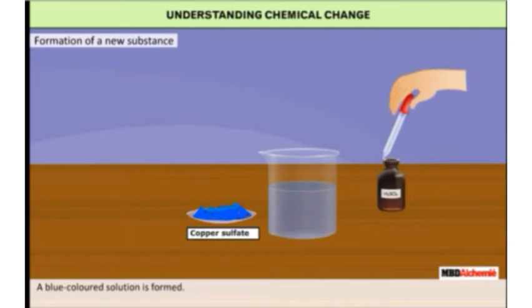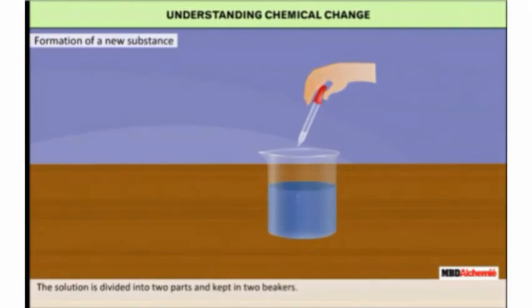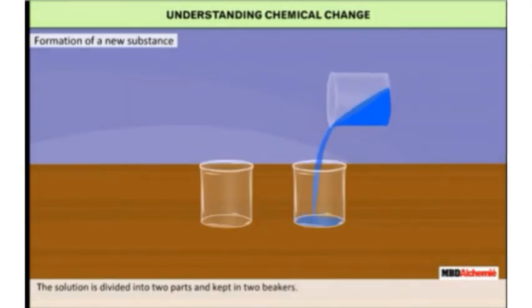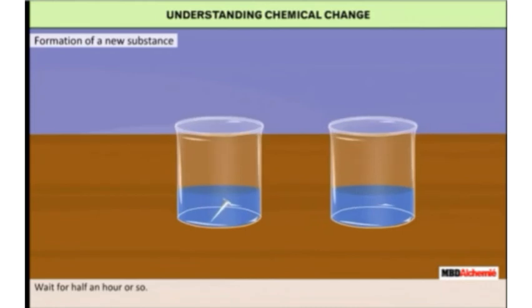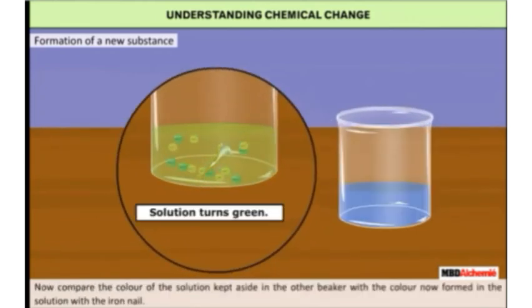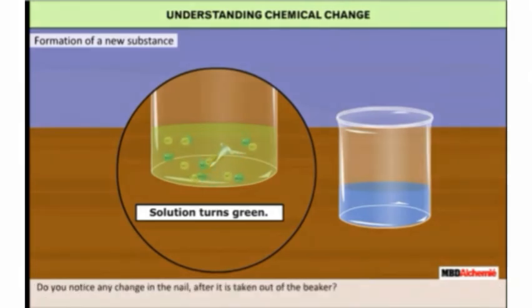A beaker is half filled with water. A teaspoonful of copper sulfate is added to it. A few drops of sulfuric acid are now added to the solution. So students, do you notice that a blue colored solution is formed? The solution is divided into two parts and kept in two beakers. An iron nail is dropped into one of the beakers. Wait for half an hour or so. What do you observe?